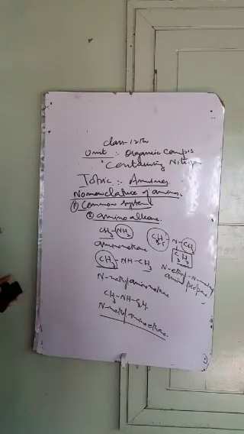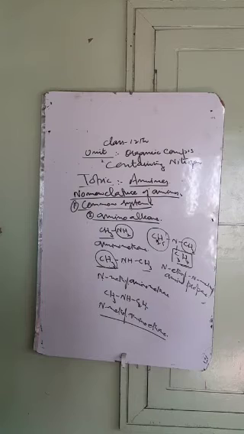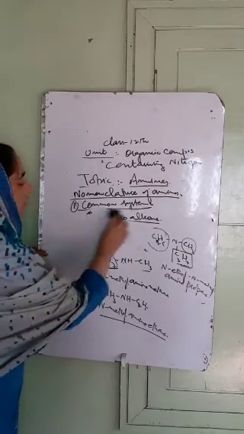This is the common system of nomenclature of the amines, where we have two common systems of nomenclature. In the first system these are called alkyl amines, while in the second system these are called amino alkanes. Now we have their IUPAC name.